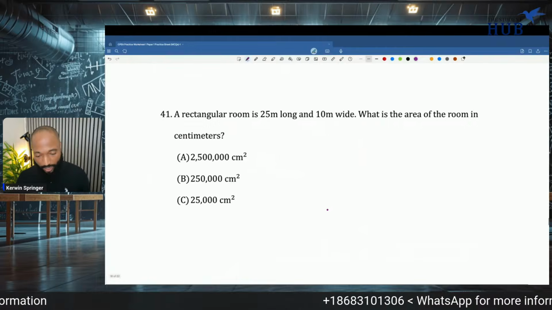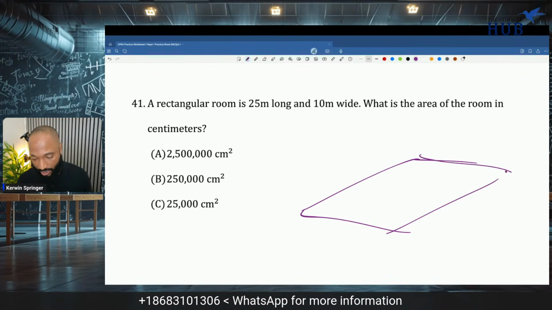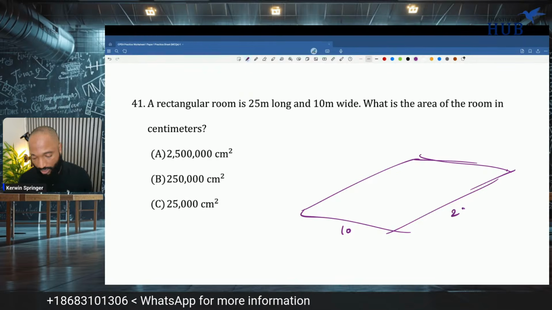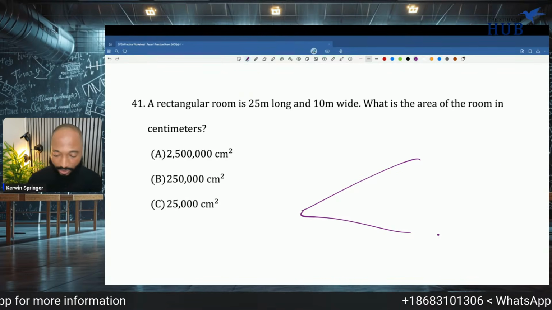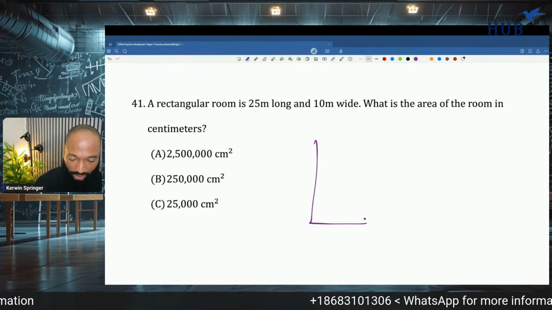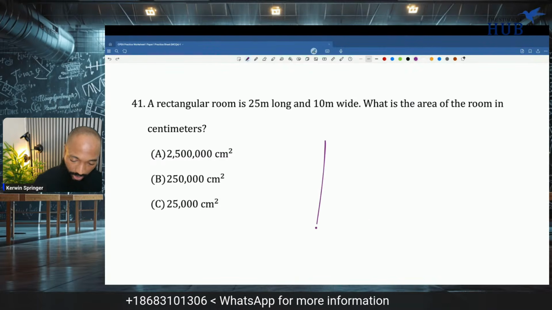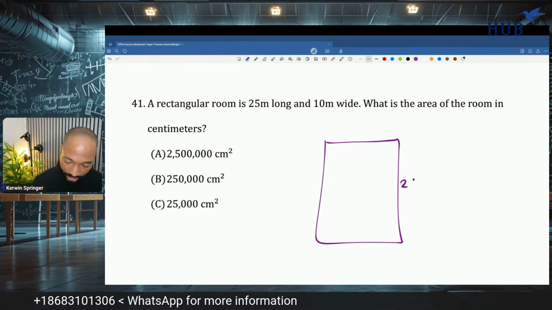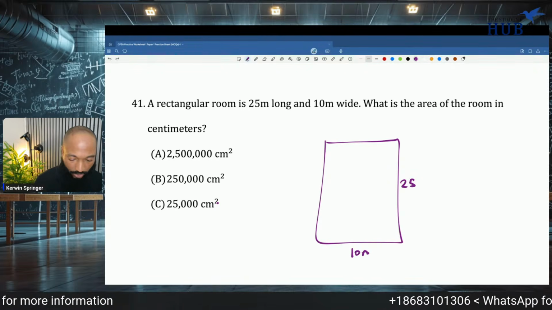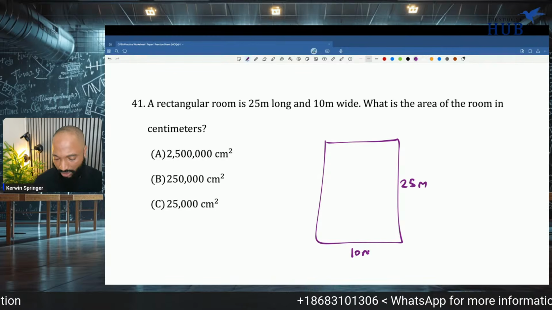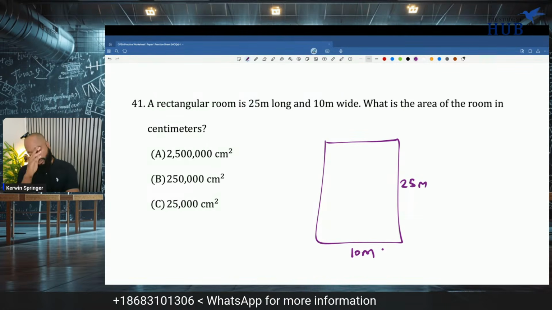Let's keep moving. A rectangular room is 25 meters long and 10 meters wide. I don't know why I drew it in perspective. What is the area of the room in centimeters squared? I should draw it flat. So they just want us to multiply 25 meters by 10 meters, but there's a little trick in that the answer is in cm squared. So don't multiply it and convert afterwards. That's the fastest way to make a mistake in this.